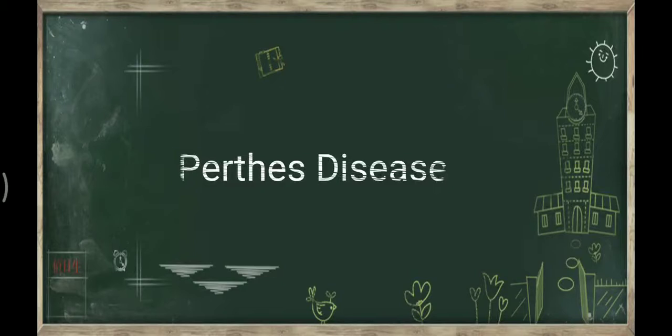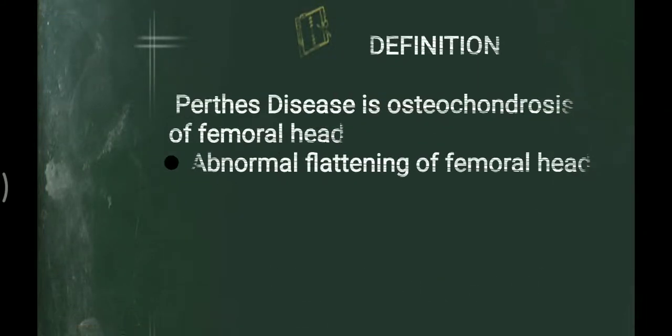My name is Devanshi Shah and today we are going to learn about Perthes disease. So let's start. First we will learn the definition. Perthes disease is an osteochondrosis of the femoral head. Osteochondrosis is avascular necrosis, that is, interruption of the blood supply of the femoral head that can lead to avascular necrosis, and there is abnormal flattening of the femoral head.